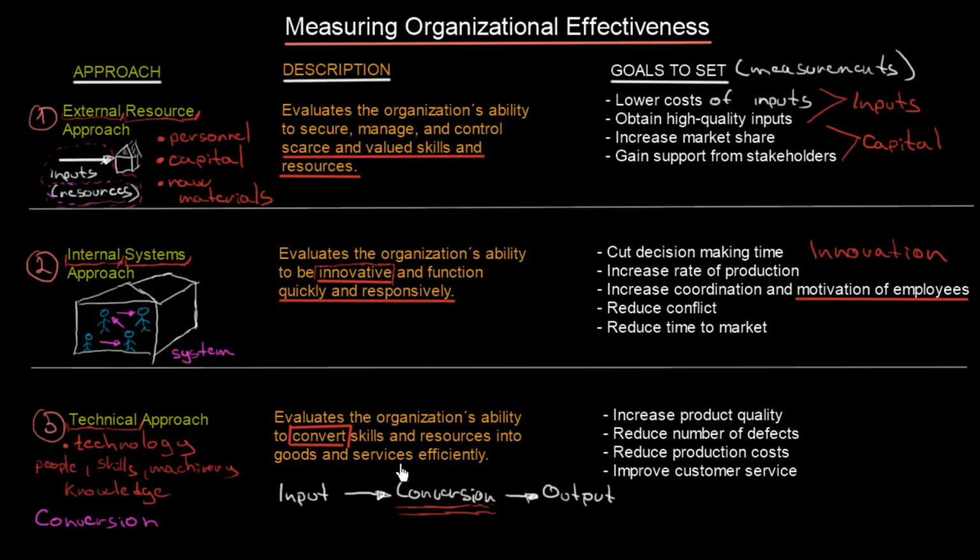Now let's say the goals that we should set according to this approach. We should try to increase product quality, reduce number of defects, that is basically almost the same thing. We should reduce production costs and improve customer service in case we are producing services. So as you really can see, especially on these three right over here, they care about the conversion process. So those were the three basic approaches on how to measure the organizational effectiveness.